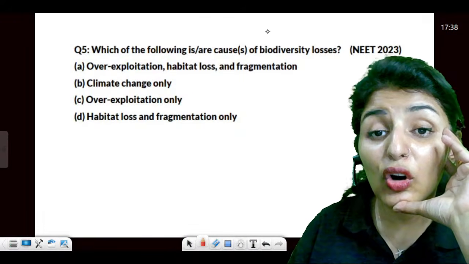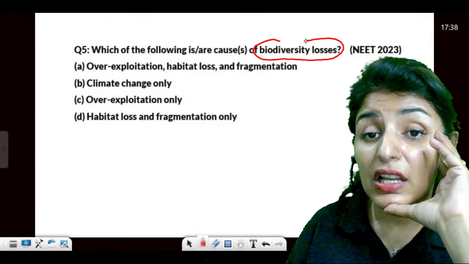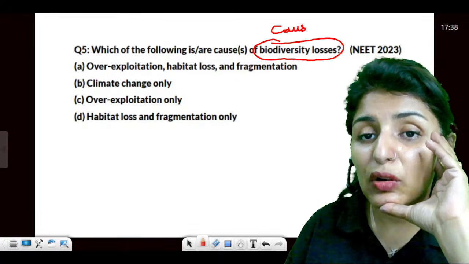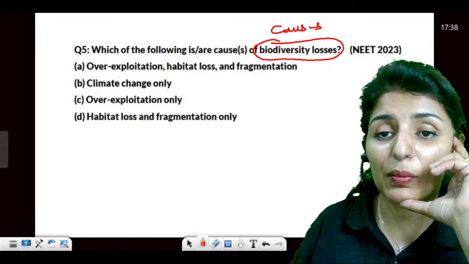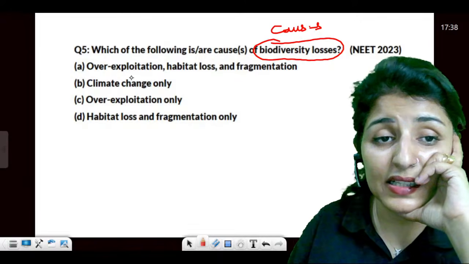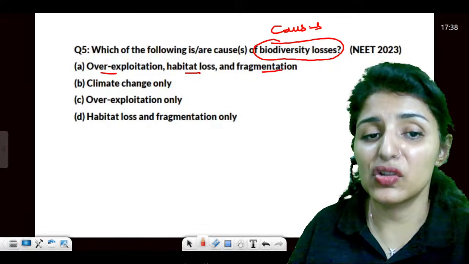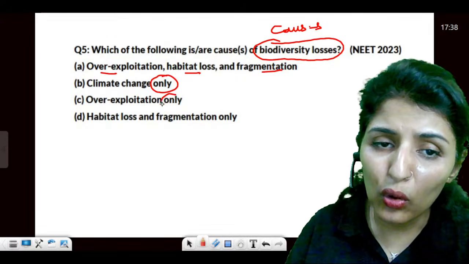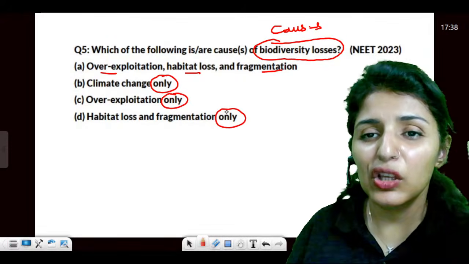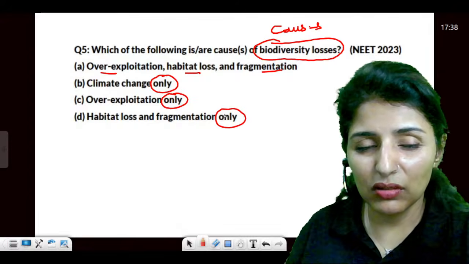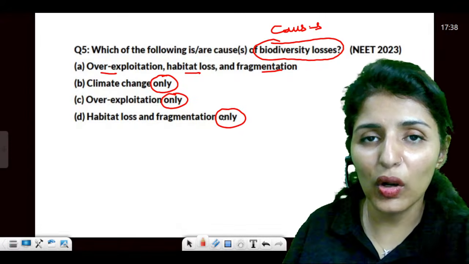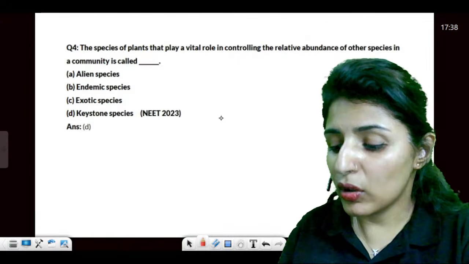Again, coming on to the causes of biodiversity loss. See, causes of biodiversity loss is another repetitive topic in your NEET exam. So what are the causes? Overexploitation, habitat loss, and fragmentation. Now, whenever they're using the word 'only', you should be overcautious. Usually, the options with 'only' and 'always' type of words are not the answers.